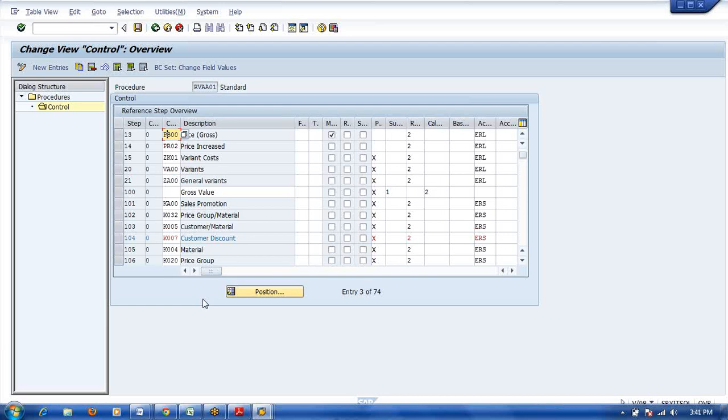Hari, still my question is not clear. My question is, if we are using a Z condition, for that condition, are we going to use a Z value field or a standard one? Value fields, yesterday only I explained. Normally SAP suggests creating your own value fields. Don't use standard. All value fields we will create our own only. Characteristics, we will use what SAP suggested. That means SAP suggested characteristics we can use as standard.